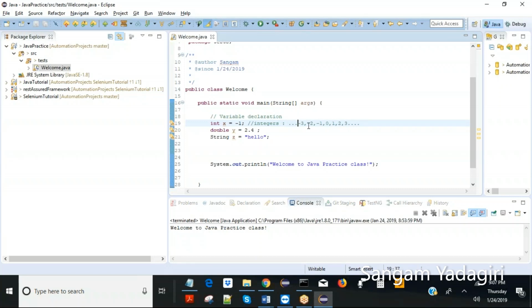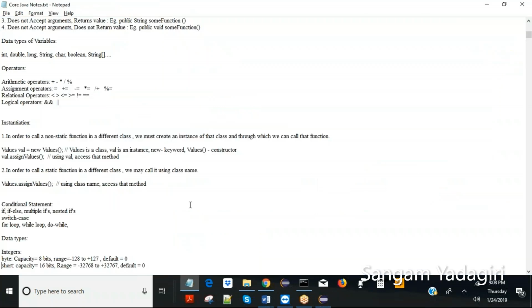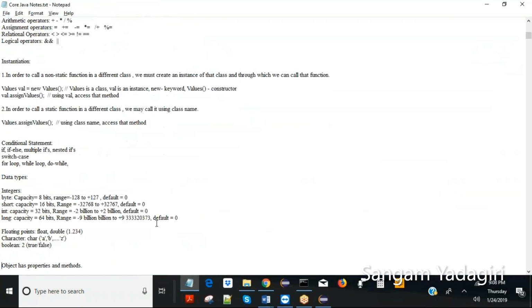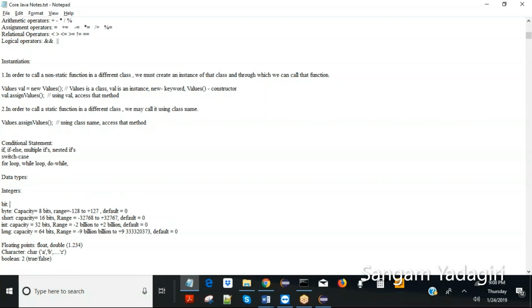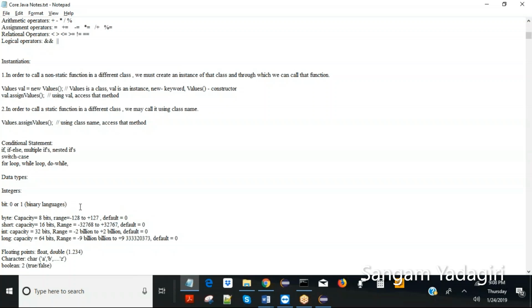All these are integers. It could be infinite on the left side and infinite on the right side. But the integer variable in Java cannot hold all these values. There is a limitation, so let's learn about this limitation right now. An integer's capacity is 32 bits. What is a bit? Everybody knows a bit. A bit is either 0 or 1. That's a bit in binary language. What is the decimal system? Everybody knows.